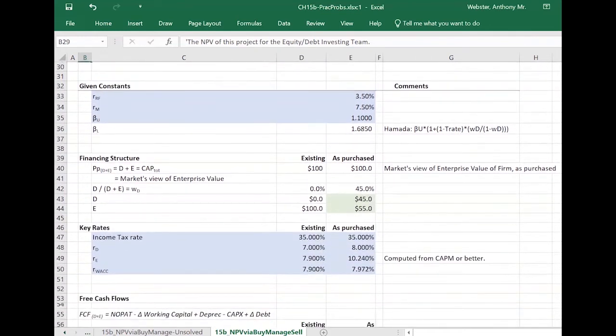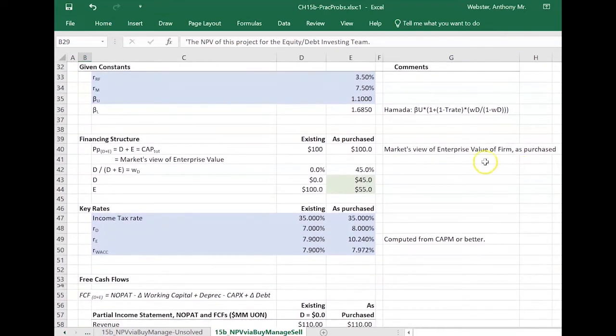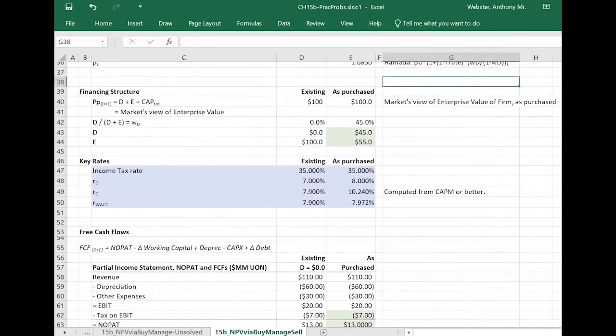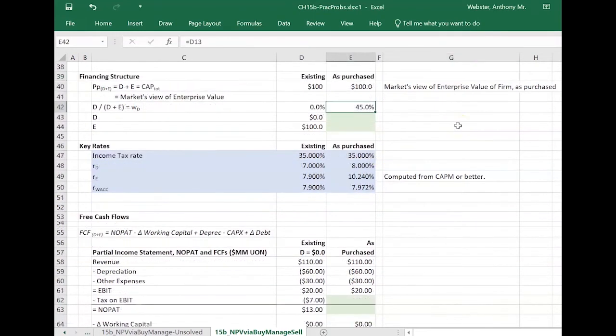We have a bunch of given constants, and once again, I've done most of the heavy lifting for us here, computing RE and our WACC from beta leverage using CAPM for RE, all that jazz. And so our financing structure is 45% of the capitalization, once the team is controlling the firm, wants to be coming from debt, and the rest wants to be coming from equity.